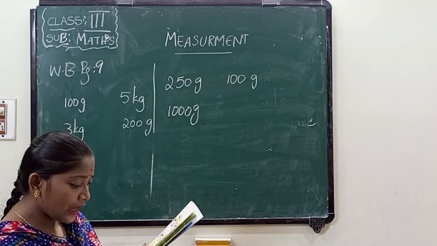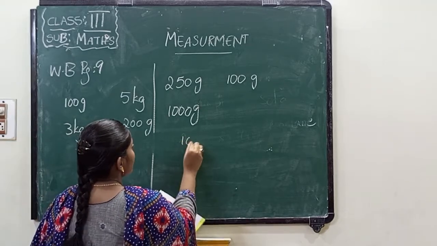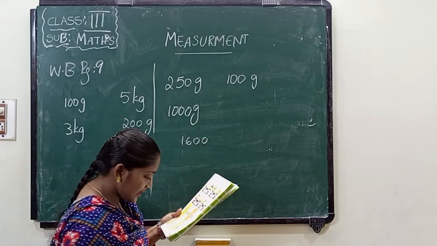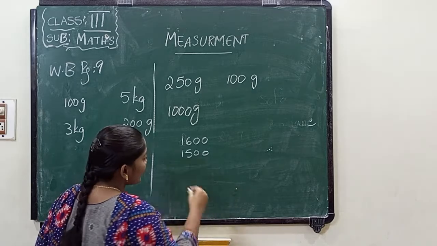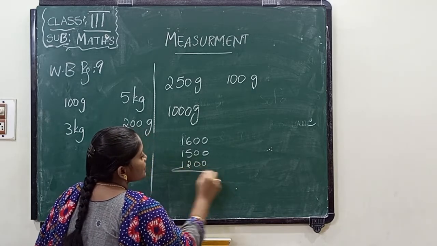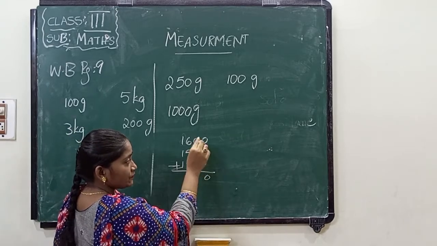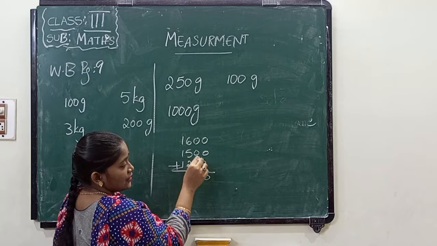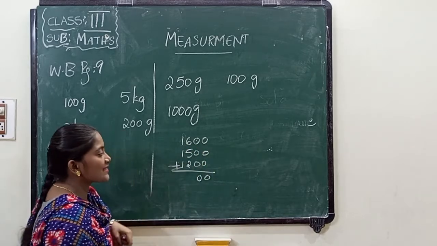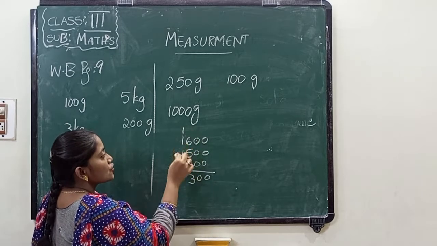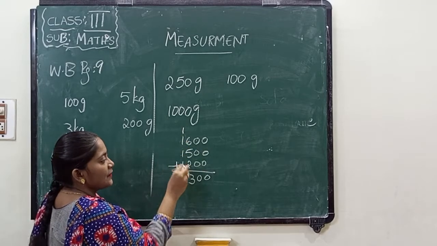What is the weight of the baby? How many pineapples are there? 3 pineapples. One weighs 1600 grams. The next one is 1500 grams. And the next one is 1200 grams. We have to add all. 0 plus 0 is 0. 0 plus 0 is 0. 6 plus 5 is 11. 11 plus 2 is 13. So 1 plus 2 is 3, 3 plus 1 is 4.